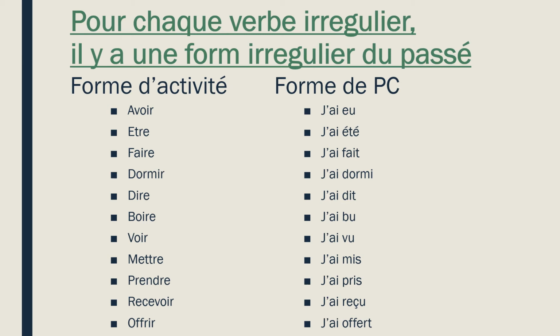Pour chaque verbe irrégulier, il y a une forme irrégulière du passé. So, for every irregular verb, we have to learn a new form of it to write in the passé composé. On the left, the activity form, also known as the infinitive, and then its past tense form, or the passé composé form, is on the right. So we have verbs over here, some you might recognize, some we might know. Let's just take a quick glance at them first.